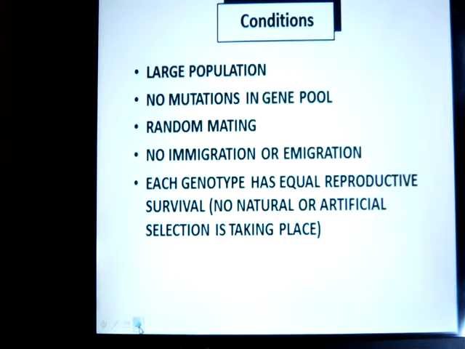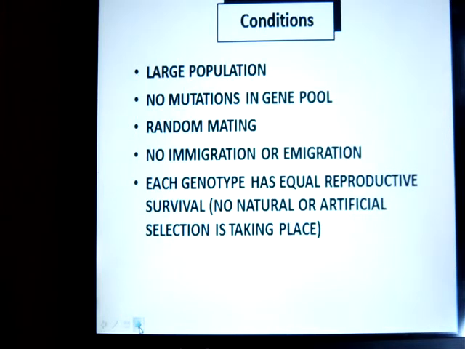And here they are. The population has to be big. There can be no mutations occurring. Mating has to be random. There can be no one moving in or moving out of the population. And there can be no natural or artificial selection taking place. Now, if you take a look for a second at these 5 conditions, it's not hard to see that most populations wouldn't meet all 5 of those conditions.